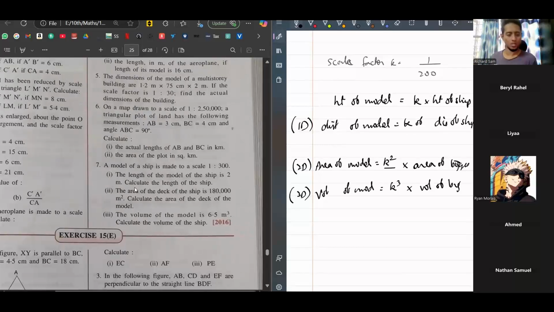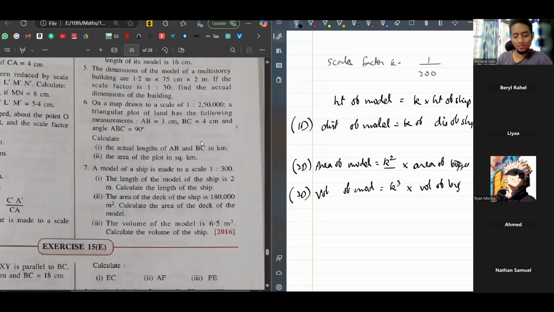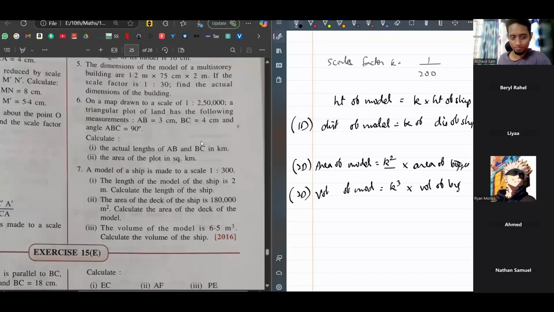Sir, in similarity, I understood the first exercise, second exercise and third exercise. This is the fourth, no? This is, in fact, the easier one, because you don't have to compare. You just have to find K and then substitute in these formulas.